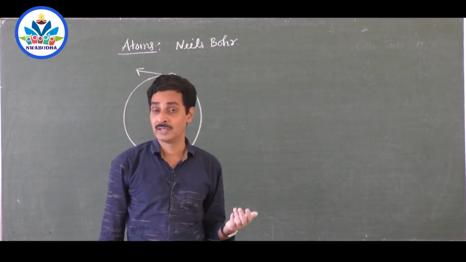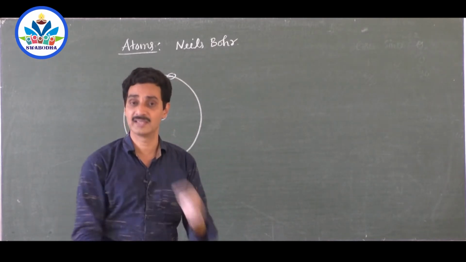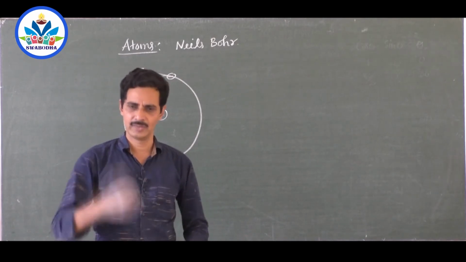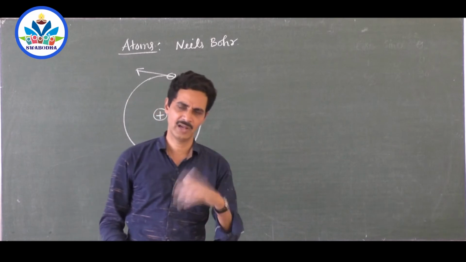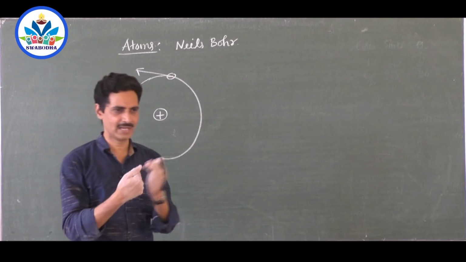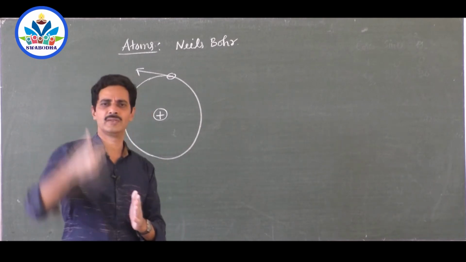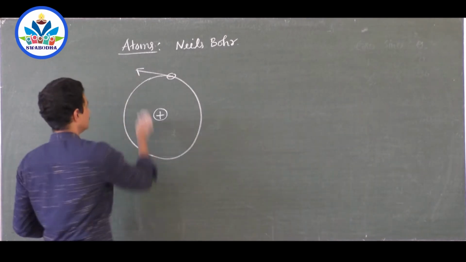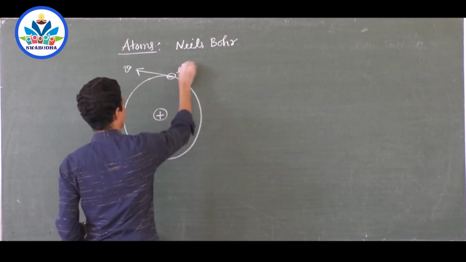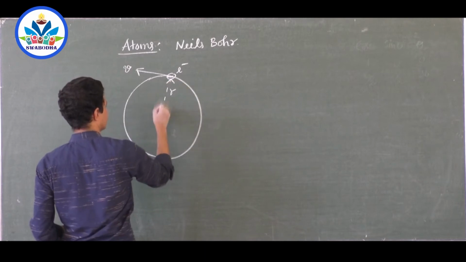How are the water molecules thrown away from a cycle tire if it is wet in the rainy season? When it rotates faster, or any vehicle tire, how will the water molecules be thrown away? Tangentially, outside. Because as soon as the force of attraction between that water molecule and the tire is less, it will be thrown away tangentially. So this is the speed of the electron. Electron is here and this is the direction. Say this is the radius of the circular path.